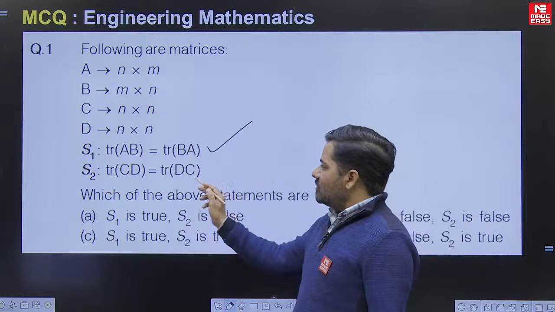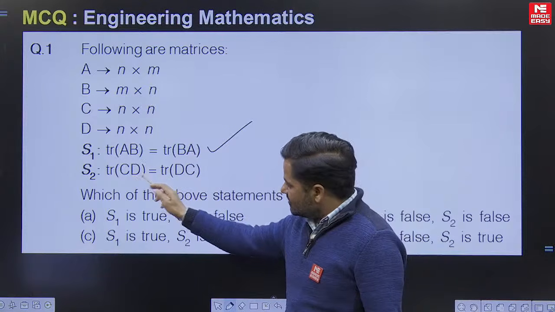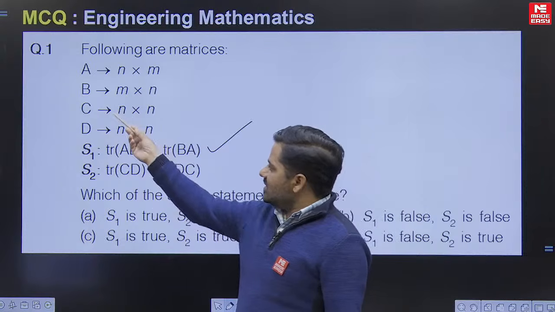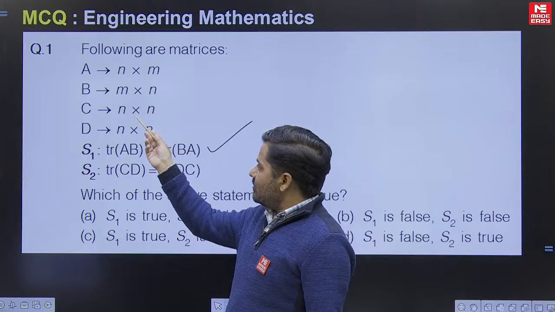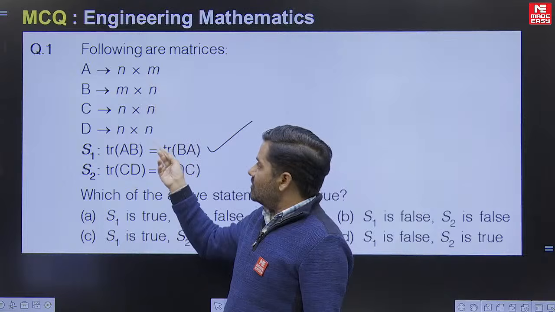Now what about statement 2? Statement 2 is saying that trace of CD equals trace of DC, where C and D are square matrices of order n cross n. You can say that it is a particular case of matrix A and it is a particular case of matrix B.